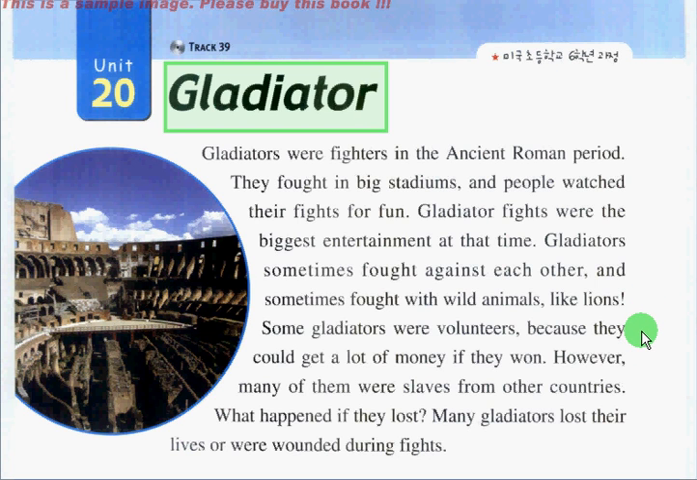Some gladiators were volunteers because they could get a lot of money if they won. However, many of them were slaves from other countries. What happened if they lost? Many gladiators lost their lives or were wounded during fights.